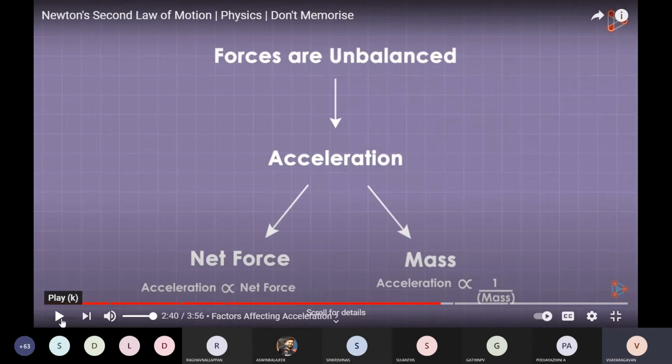Simply I'm saying, if a lorry is going on the road and the lorry is empty, it can go fast, no? The empty lorry is faster. If a body has more mass, a very heavy load, can the lorry move fast? No, sir. Even though force is applied, the lorry cannot move because there is more mass. So the acceleration will be very less. Mass is more, acceleration will be very less.